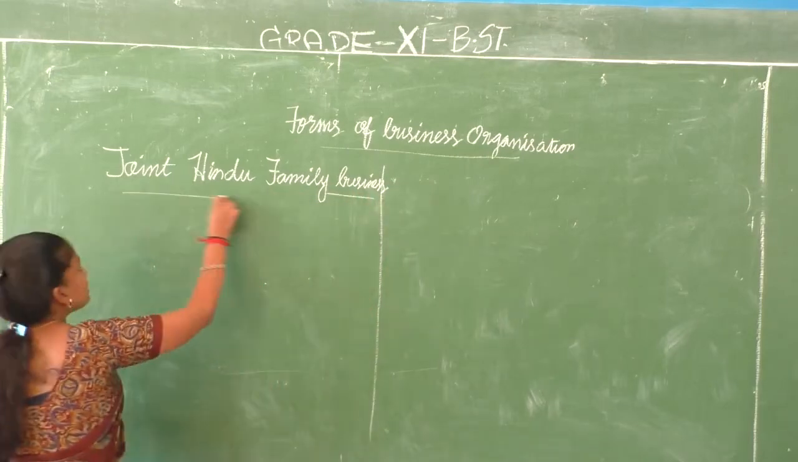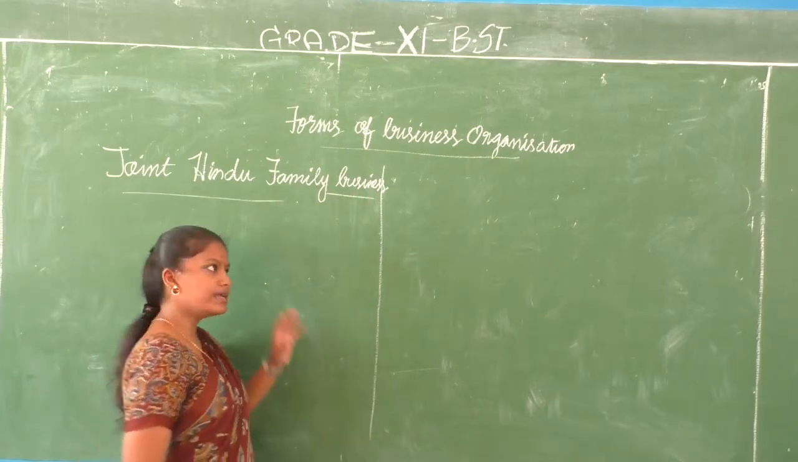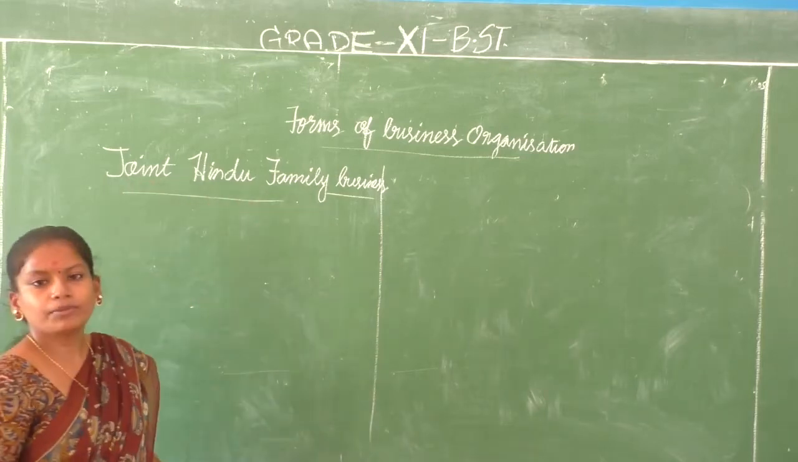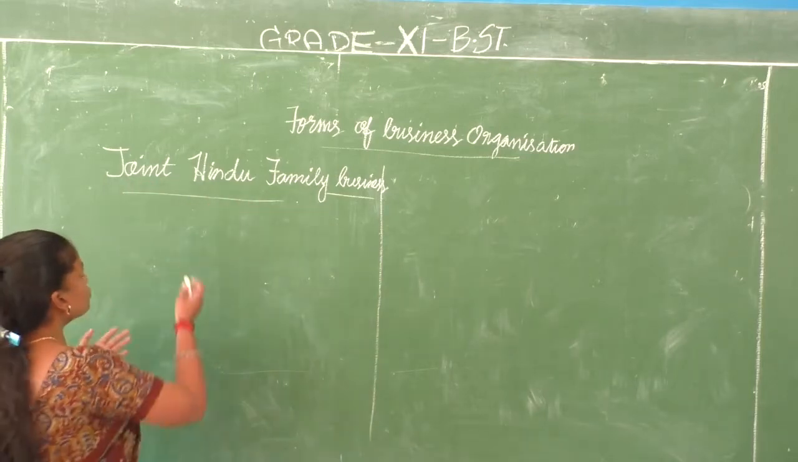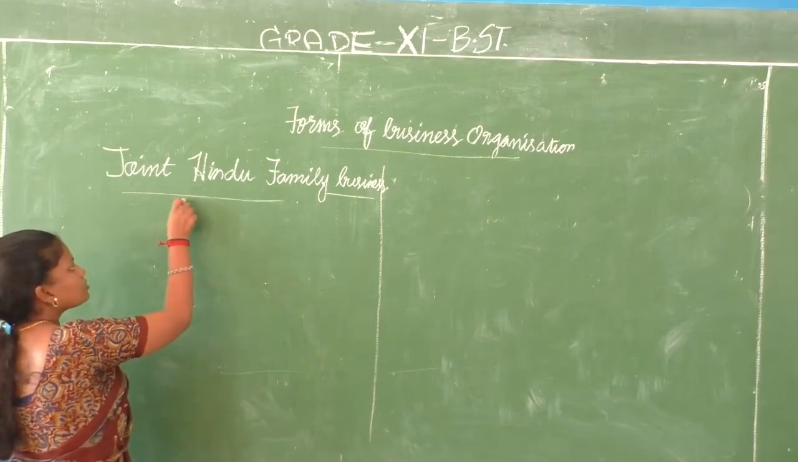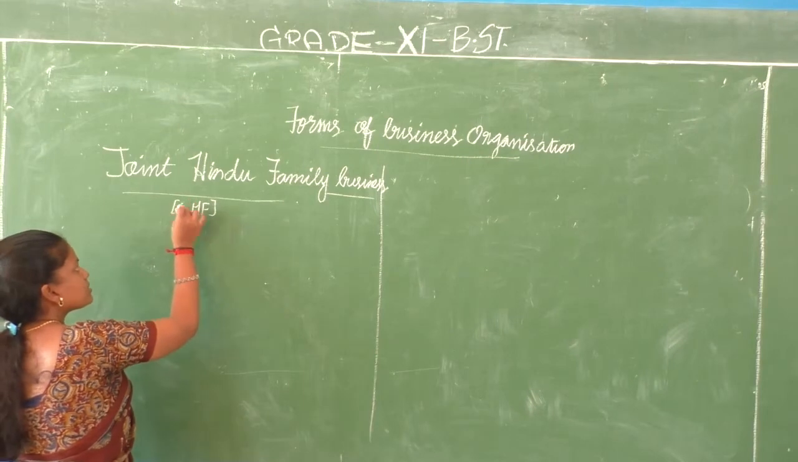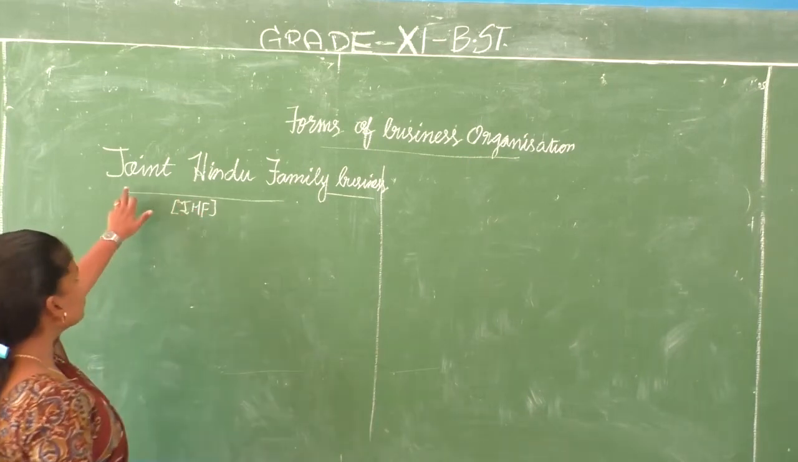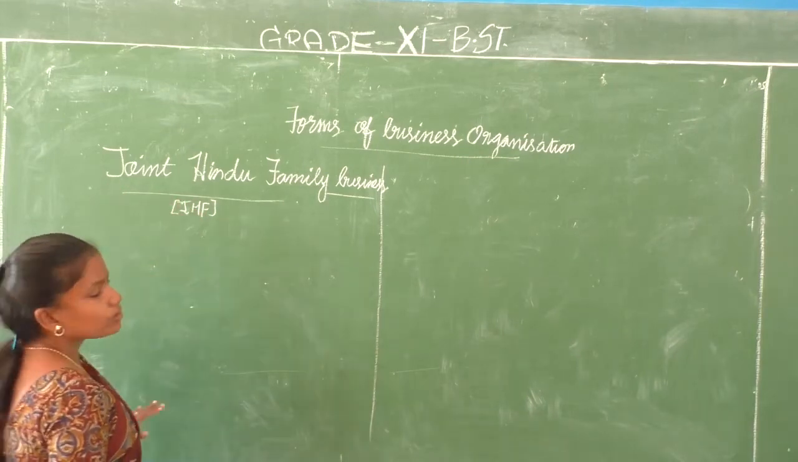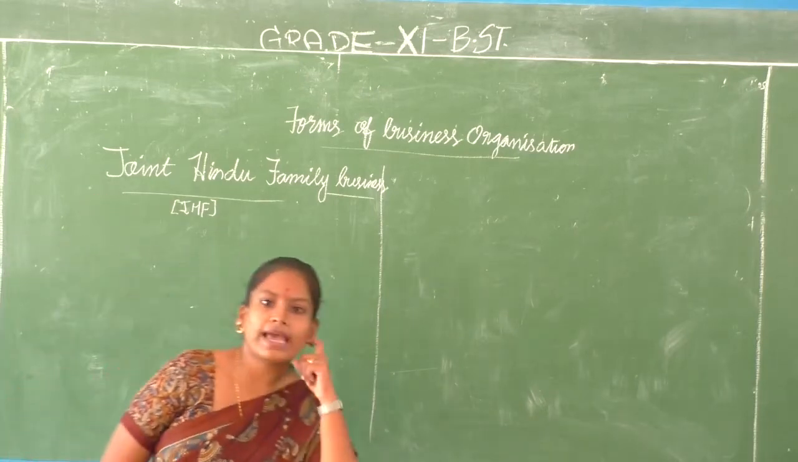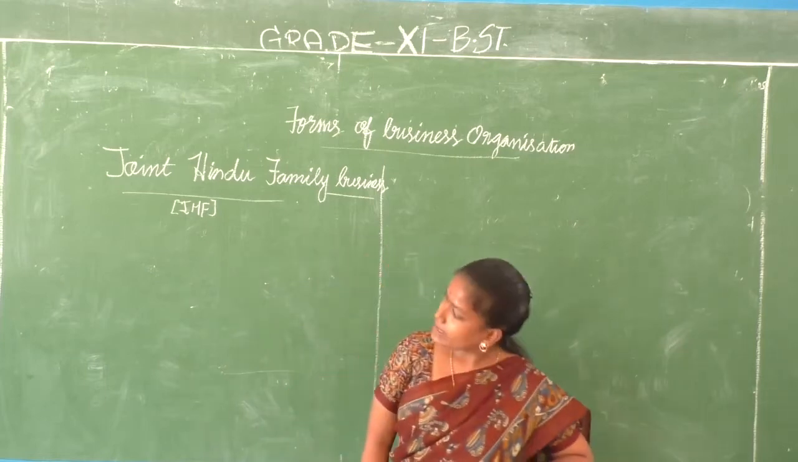I want you to keep it in mind that whenever you write joint Hindu family, the J, H and F should be in caps because you can use it as an acronym also, that is JHF business. That is why you have to use joint Hindu family. Whenever you are using it in any of your sentences, J, H and F should be in caps. Please keep it in your mind.